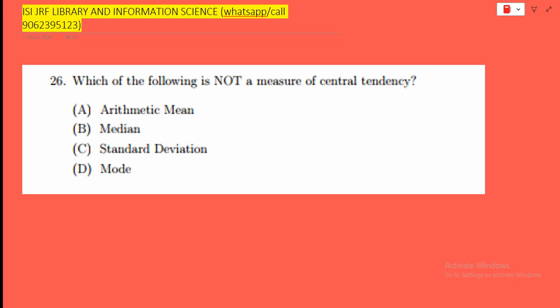Alright students, look at the screen. So this question is from the ISI JRF Library and Information Science. We will handle this question today. So come to the question.